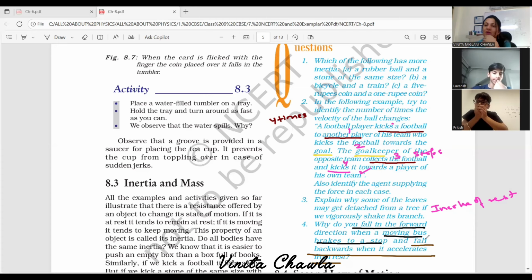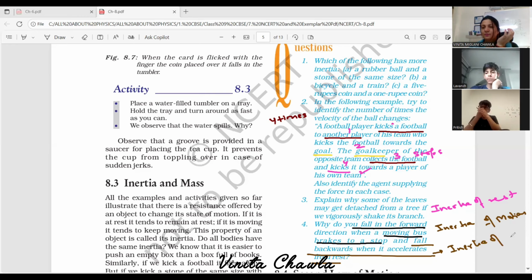So there are two cases and two different inertias here. In the first case, when a moving bus brakes to stop, we apply inertia of motion. And in the second case, we apply inertia of rest. So we need to explain it properly. Clear? Have you written these answers in the notebook?